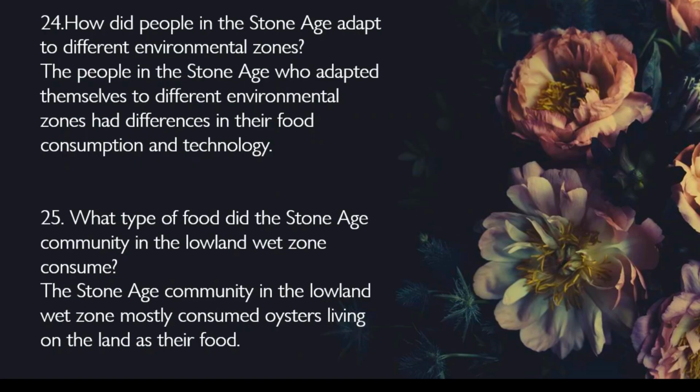How did people in the Stone Age adapt to different environmental zones? The people in the Stone Age who adapted themselves to different environmental zones had differences in their food consumption and technology. What type of food did the Stone Age community in the lowland wet zone consume? The Stone Age community in the lowland wet zone mostly consumed oysters, living on the land, as their food.